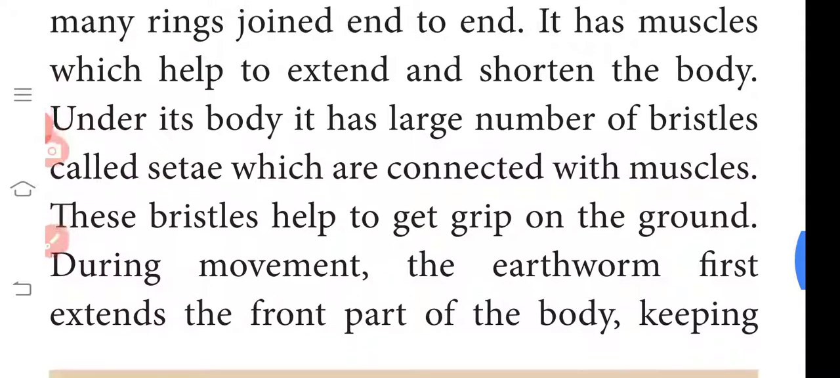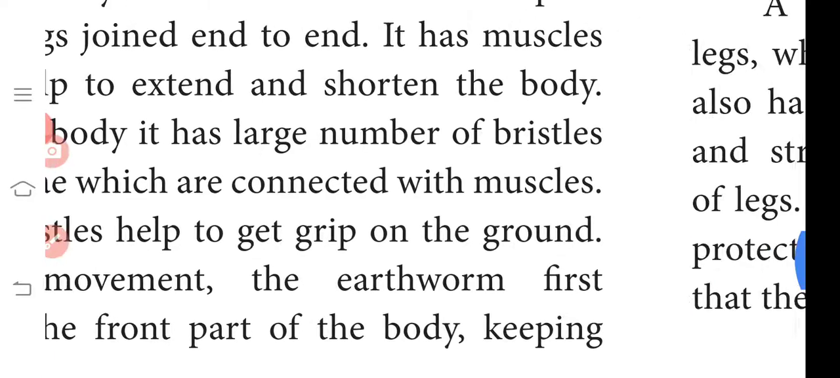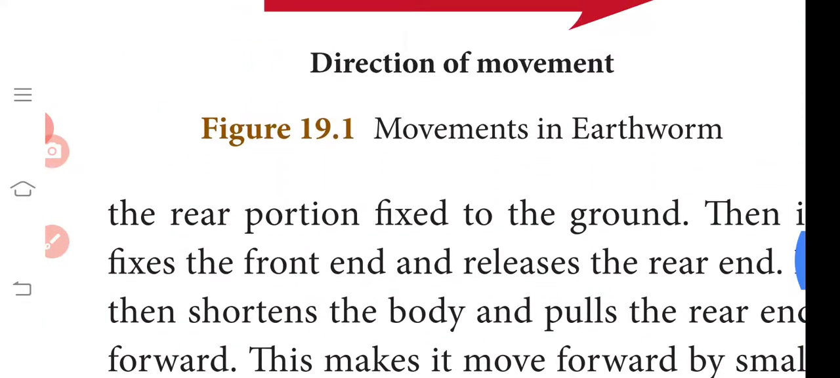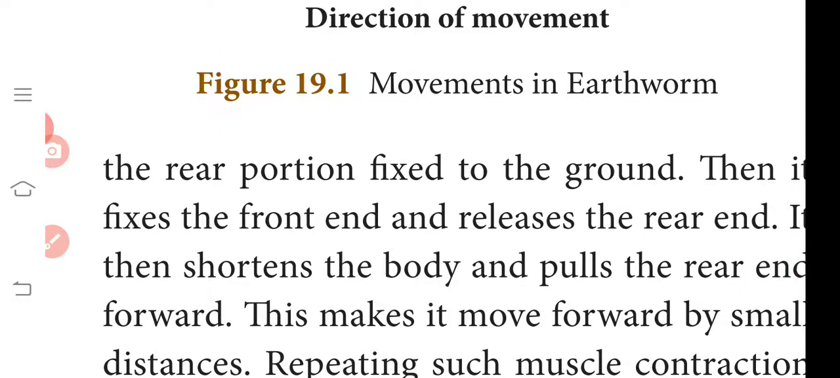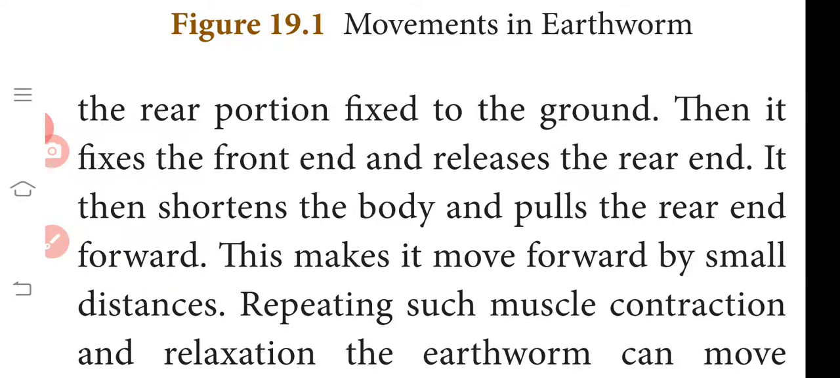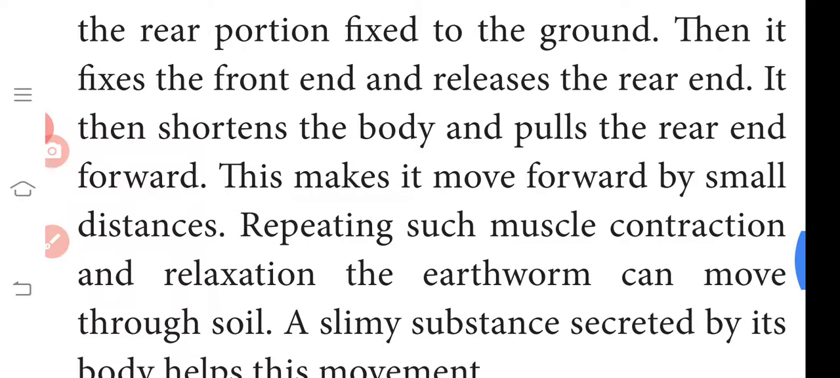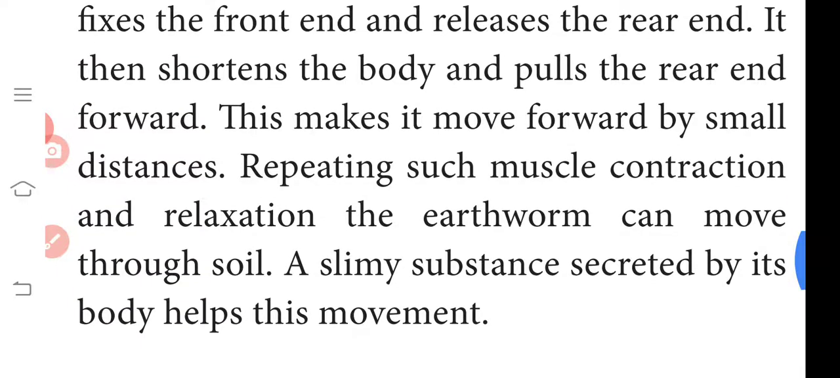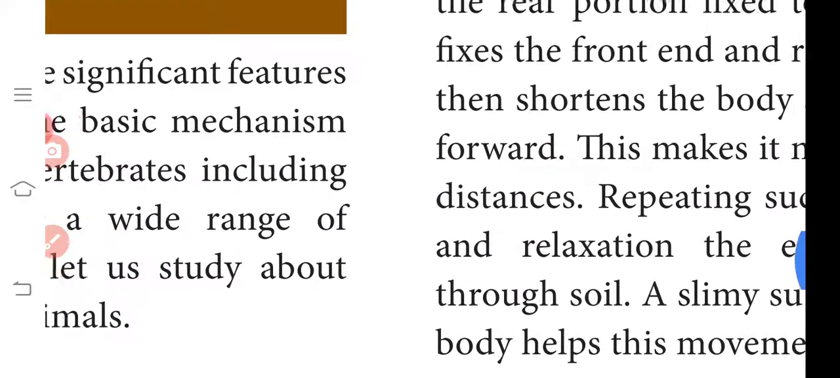During movement, the earthworm first extends the front part of the body, keeping the rear portion fixed to the ground. Then it fixes the front end and releases the rear end. It then shortens the body and pulls the rear end forward. This makes it move forward a small distance. By repeating such muscle contractions and relaxation, the earthworm can move through the soil. The slimy substance secreted by its body helps this movement.